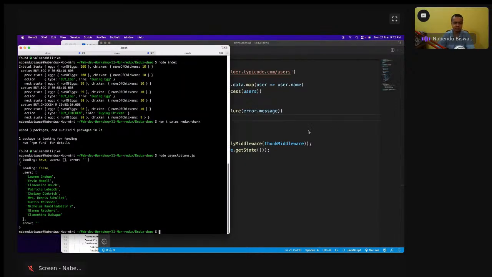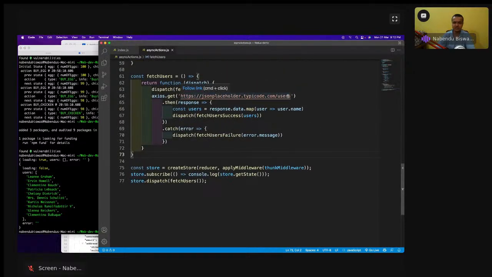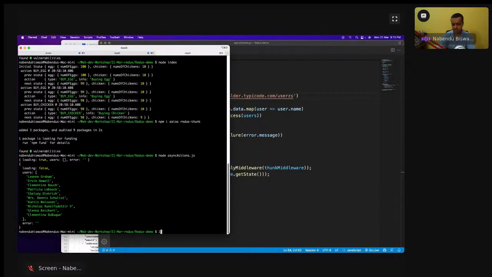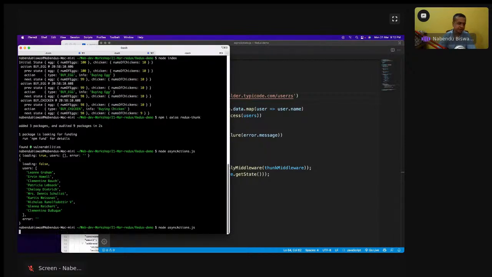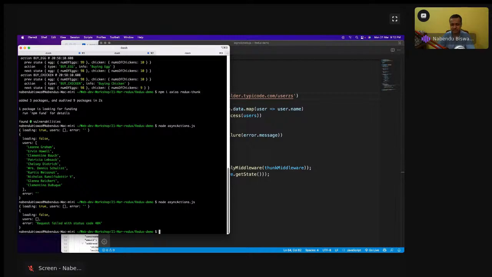But how will the error run? To see the error running, I will make it a bit wrong. I made the endpoint wrong, so I'll go here and run it. Again, see, it takes 1 second actually. And now the users is empty, and the request failed with status 204.